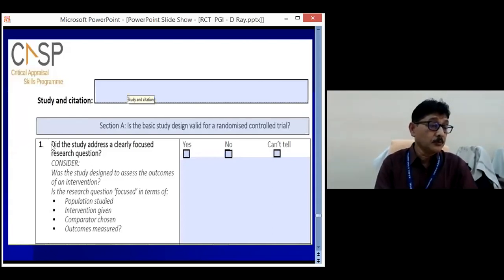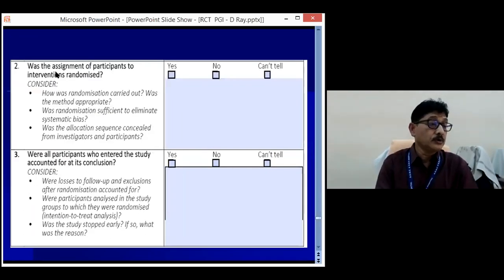So this is question number 1. Here we'll see what the research question is, whether they followed the PICO model or not. That is the population, intervention, comparators chosen, and outcome measurement. Then number 2 was whether the assignment of the participants to the intervention was randomized or not. Then, were all the participants who entered in the study accounted for at the conclusion? That means whether they have completed the study or not.